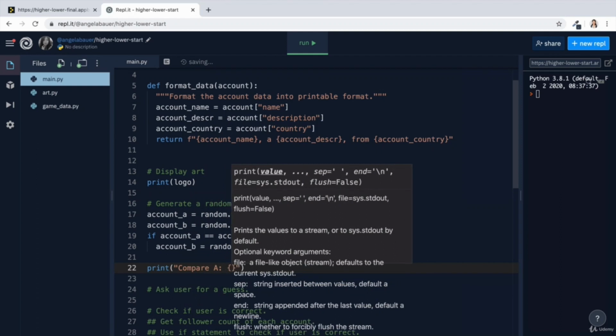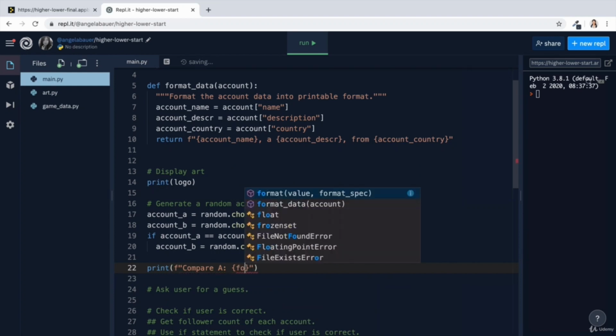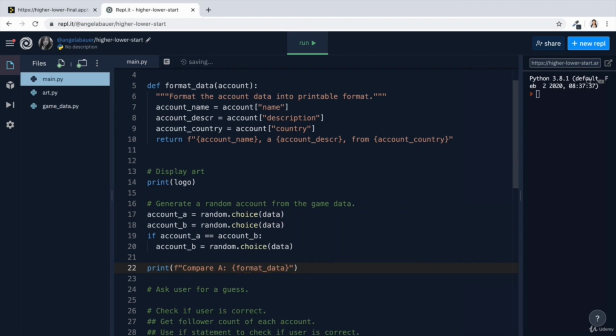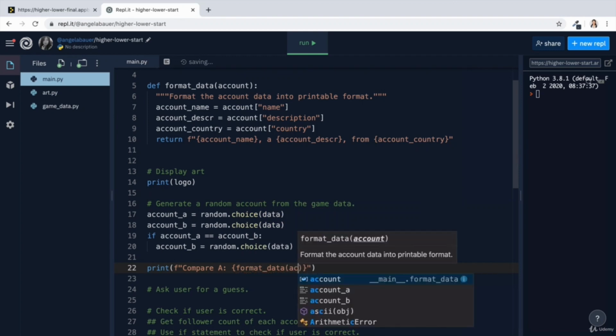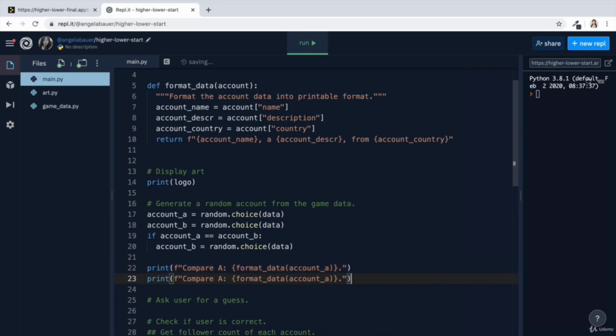So we're going to use our f-string to insert the data that we get back from our function call. And I'm going to call it within the print statement. You can, of course, take it out and create a separate variable, but I think this should be clear enough to see what's going on. So we're going to call format data, and we're going to pass in account A for this first line. And then I'm going to do the same for B. So in this case, I'm going to pass in account B, and it's going to format the data and then print it out.